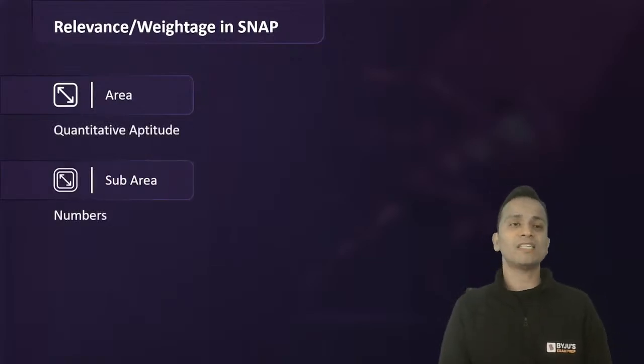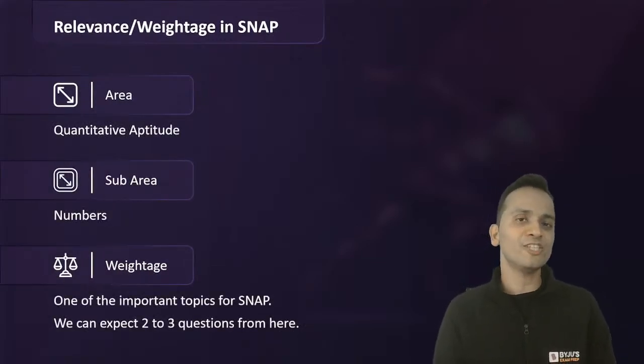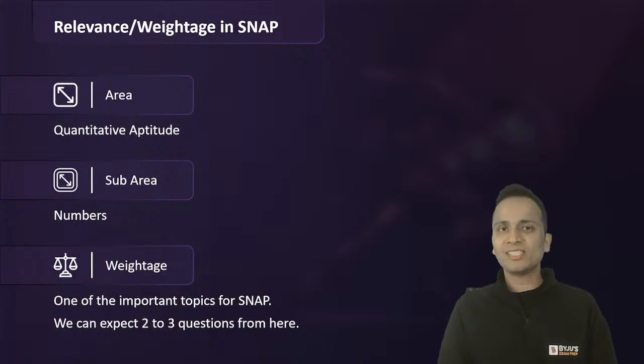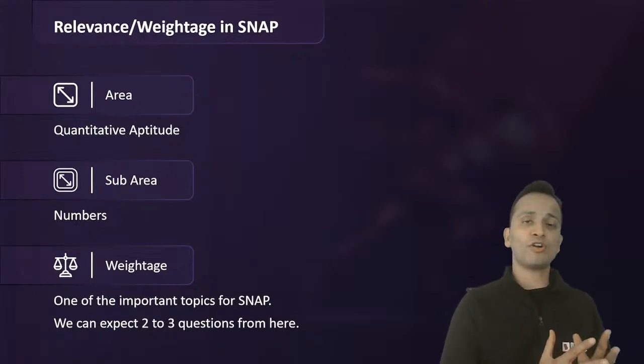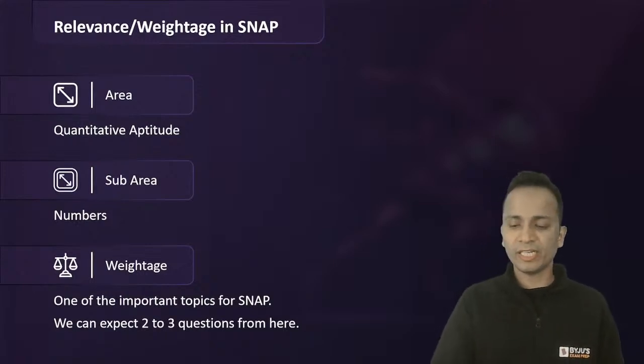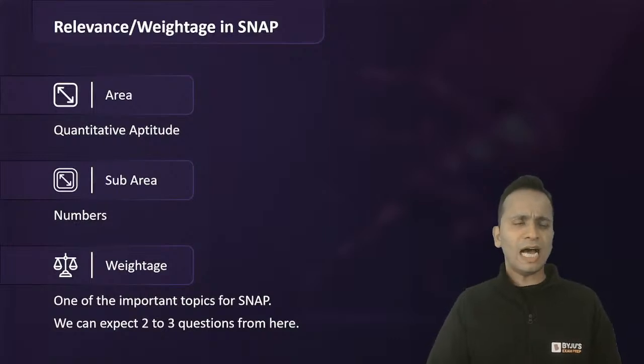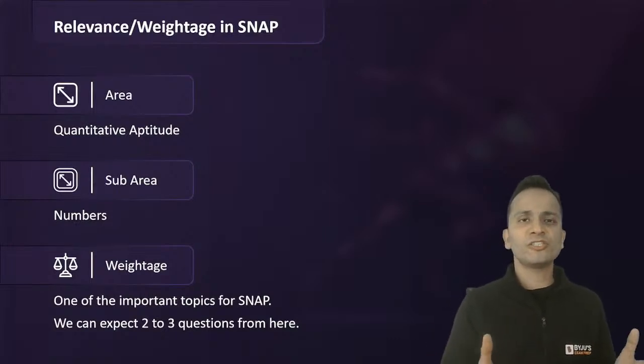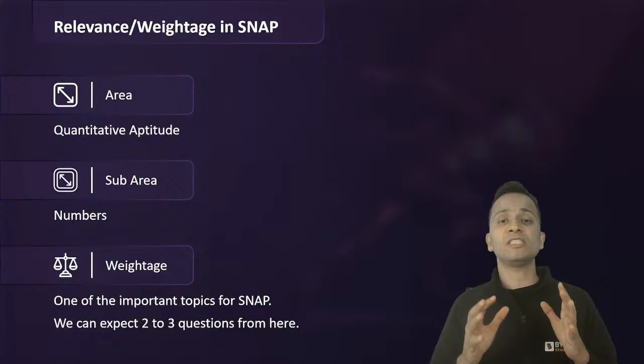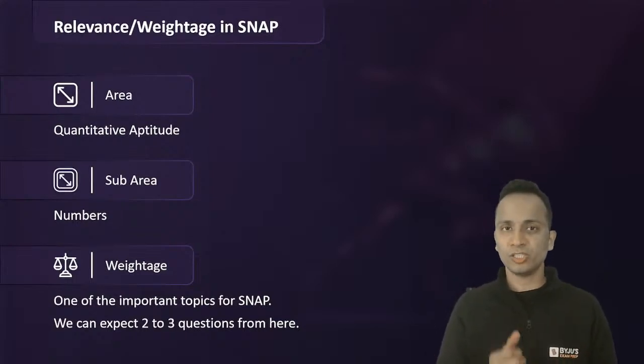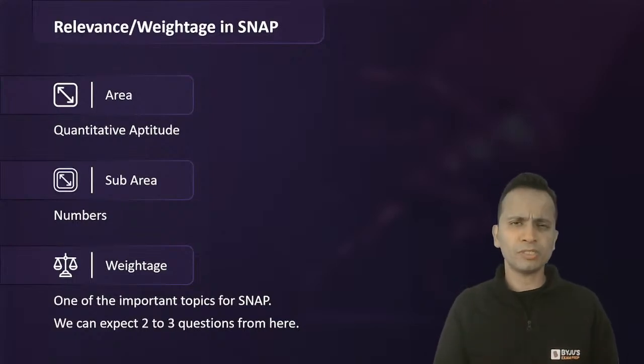If I look at the relevance and the weightage of number system in CAT examinations, you can expect 2 to 3 questions in SNAP from this topic. Out of 20 questions, 2 or 3 means 10 to 15 percent of the section is from number system.